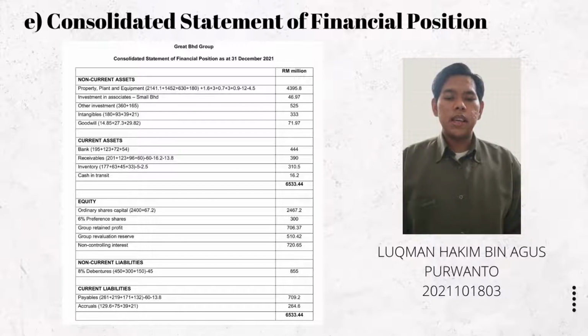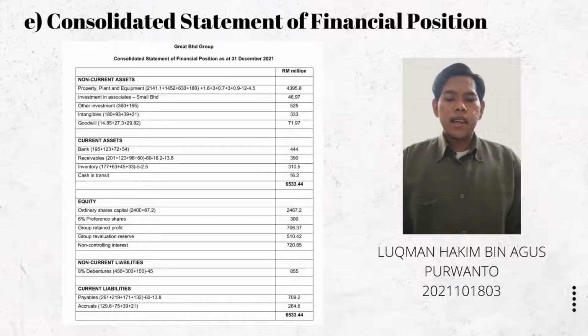Next is investment in associates, which is Small Berhad. We get the amount of 46.97 from the calculation of associate. Next is other investment. We just add the amounts of the parent company and its subsidiaries. We get an amount of 525 million. Intangible, as usual, we just add the amounts of the parent company and its subsidiaries. We got 333 million. And goodwill, we add the amount of goodwill that we get in the calculation. So the amount we get is 71.97 million.